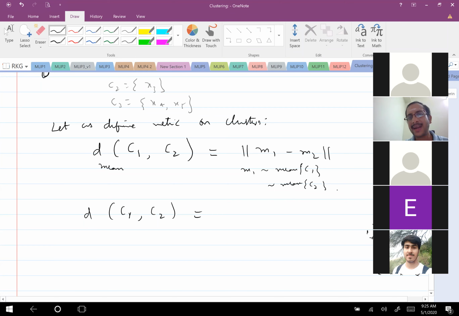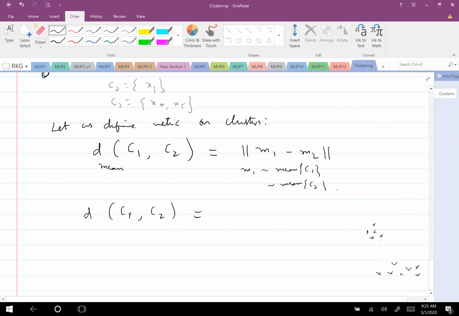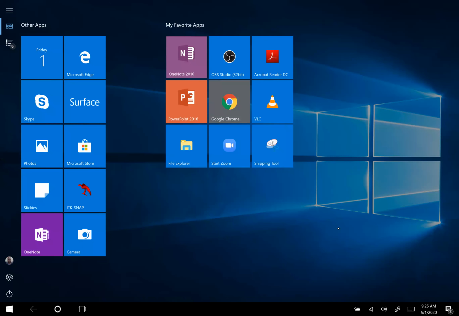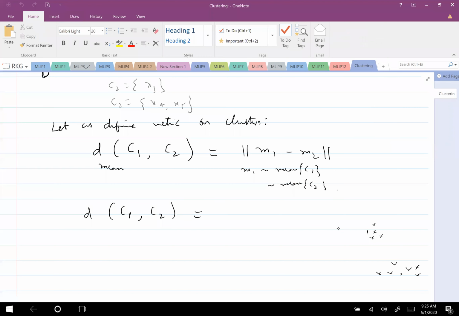If I have a data set like this, where this is C1 and this is C2, in what way can I define the distance between C1 and C2? That is the question I have now. Is the sharing still there or has it gone? It's there. Good. So this is C1 and this is C2. In what way can I define the distance between them?